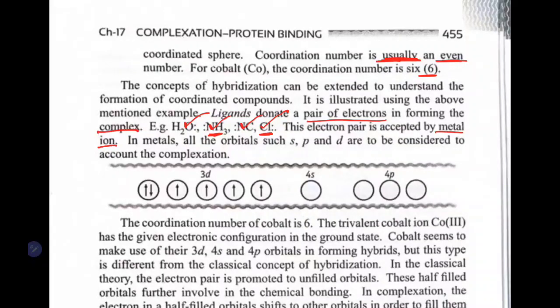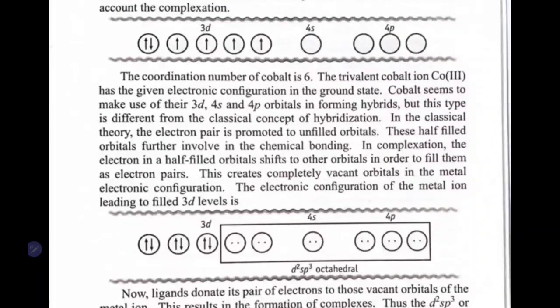The metal ion present in the central sphere, the coordination sphere, will accept the electrons donated by the ligands. So in metal ions, all the S, P and D orbitals are considered for the formation of the complex. We will see what that is. Check this: the coordination number of cobalt is 6, as we saw. How that 6 is found, we will try to see.